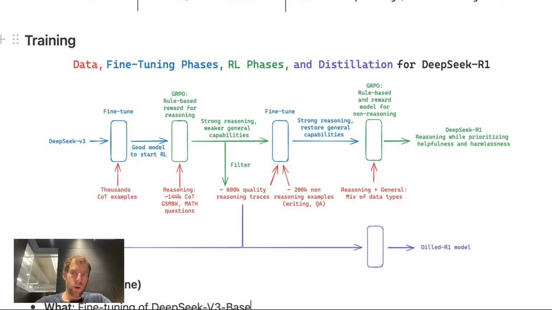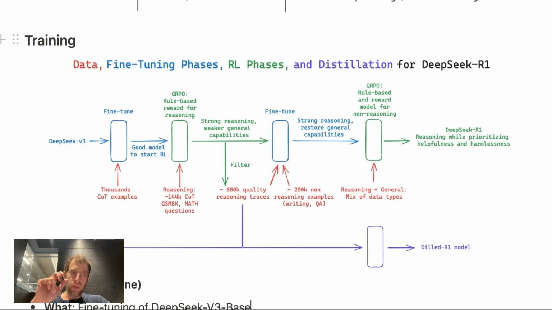It's very interesting. So, DeepSeek-R1 uses a combination of fine-tuning and reinforcement learning to produce this reasoning model, and has a few different stages. The first stage is just fine-tuning. They take DeepSeek v3, which is their very strong base chat model, and they fine-tune it on some number of thousands of chain of thought reasoning examples. Now, they don't actually tell the specific number of examples from my reading of the paper, but the point is they do a fine-tuning phase to build a good starting point for RL.